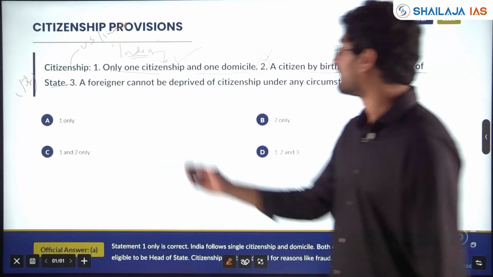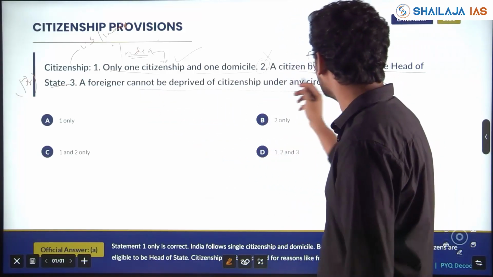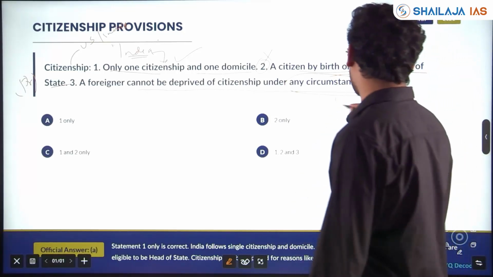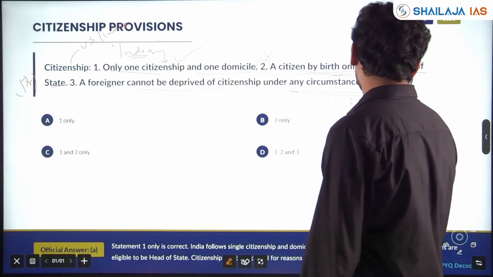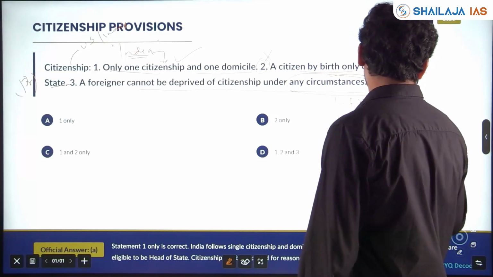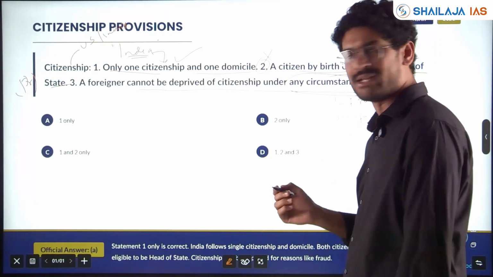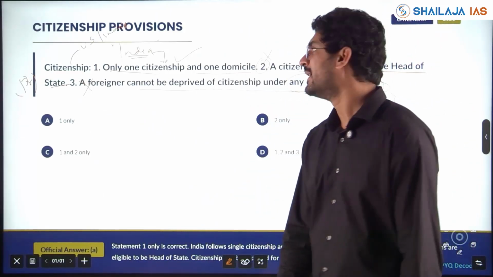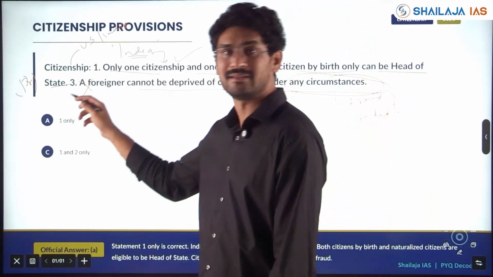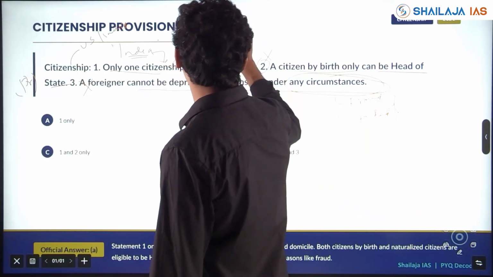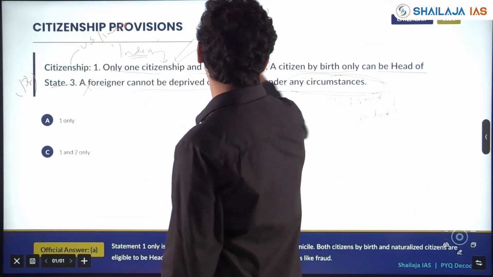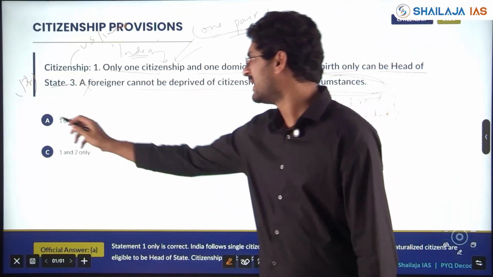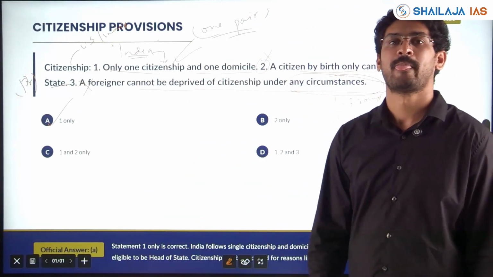A foreigner cannot be deprived of citizenship under any circumstances. You know that is not true. If he has committed fraud, he has been jailed for more than some years, I think 2 years, then he can be deprived of citizenship of India. So statement 2 is wrong, statement 3 is wrong. What is correct? Only one statement is correct out of this. Here it will be 1 only.